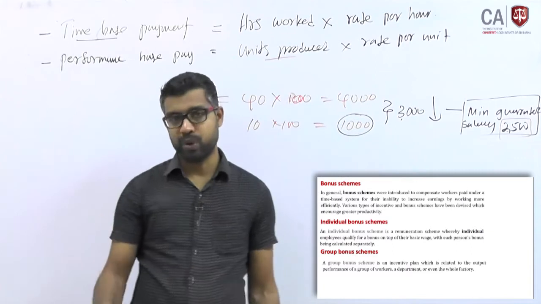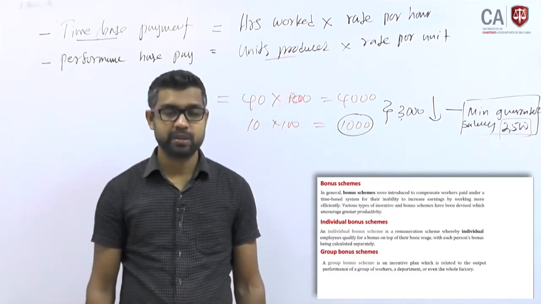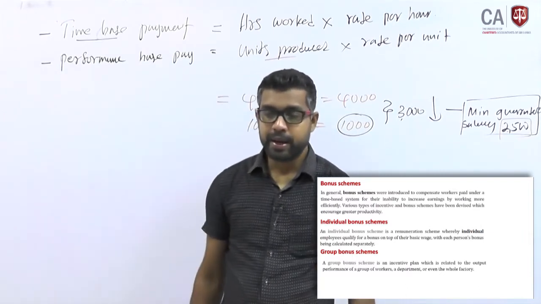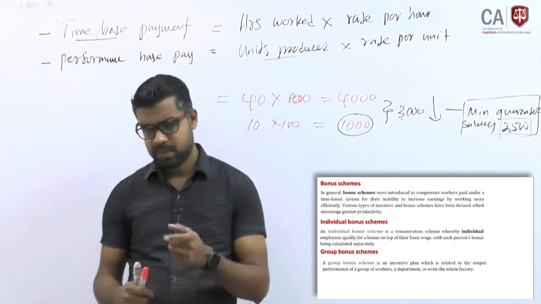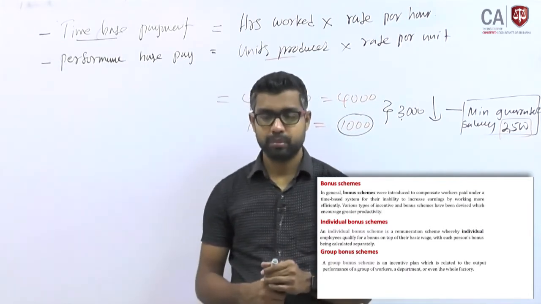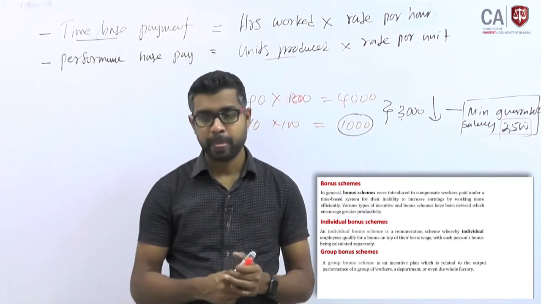To encourage employees, you are giving these bonus schemes. There are two types of schemes: individual schemes and group bonus schemes. I thought of including these two to avoid any risk, right.